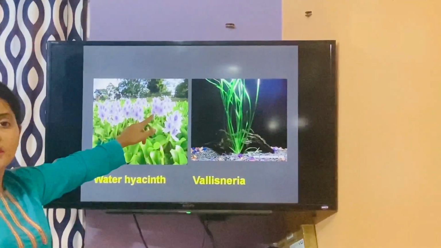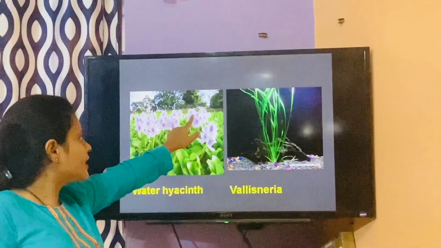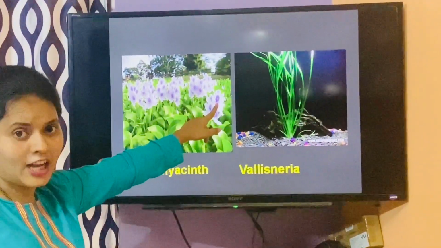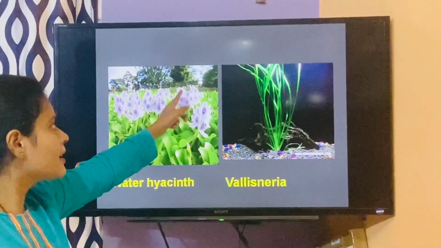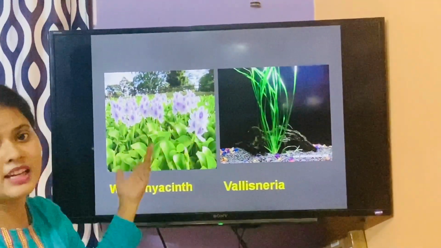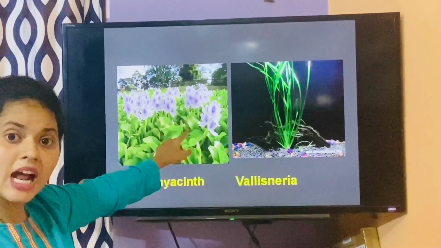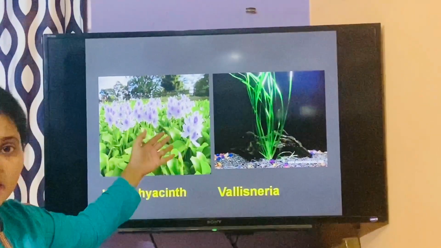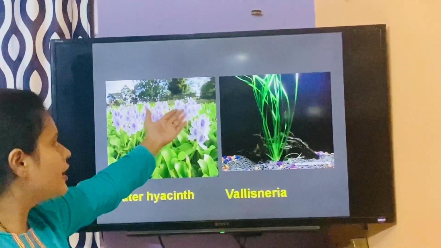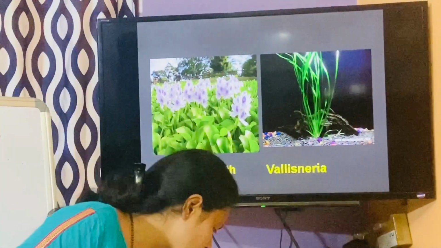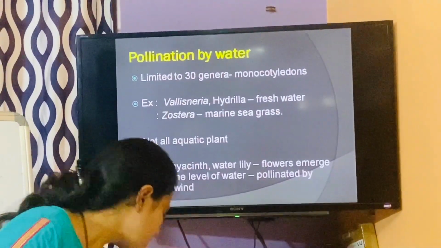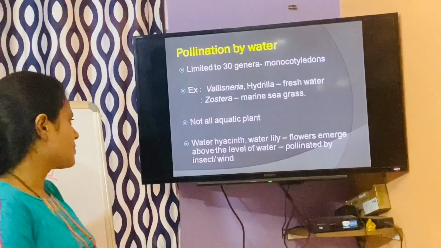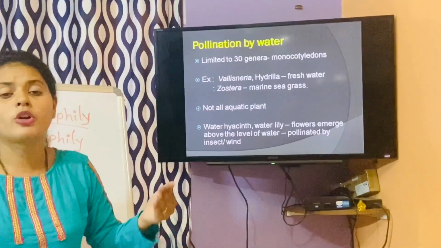So this flower need not be pollinated by water. The pollens released from this flower can come onto another flower, carried by the wind or by insects. So I cannot say that because this is an aquatic plant it is necessarily pollinated by water. There may be wind pollination or insect pollination over here. So not all aquatic plants are pollinated by water. Remember this.